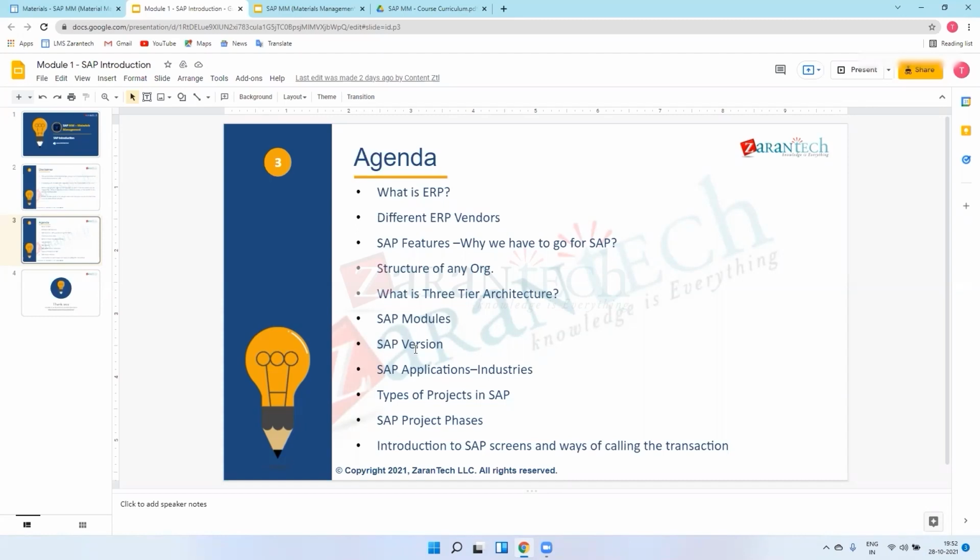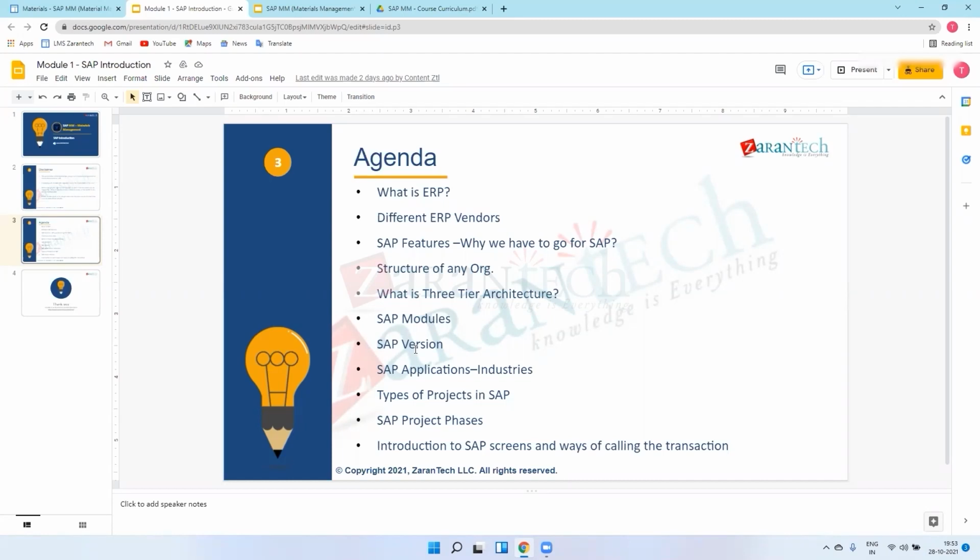After that they came with R2, they upgraded their system, then came R3. Initially, like MM was integrated with FI initially. Sorry, MM with FI integration? Initially, were MM and FI in the same module, as you said?